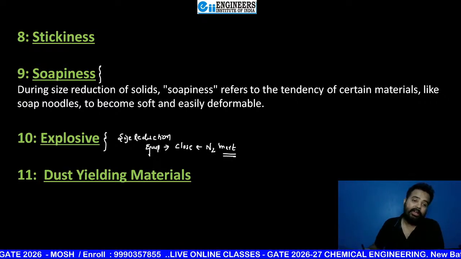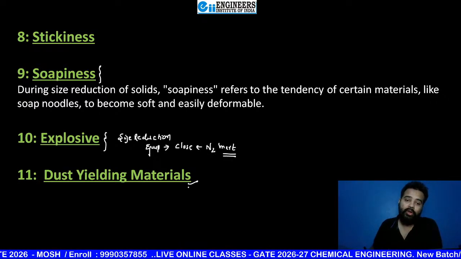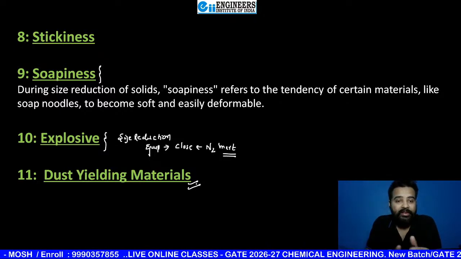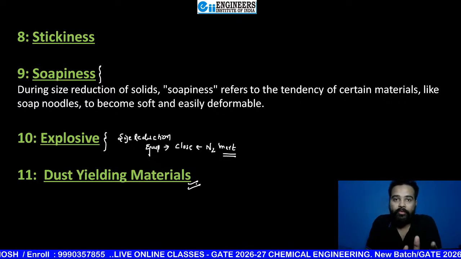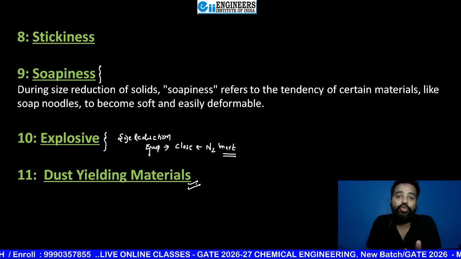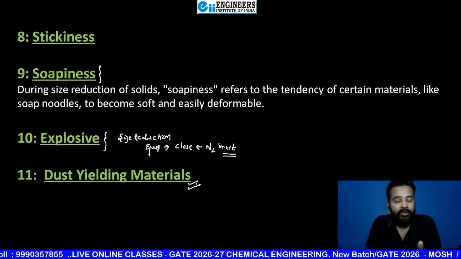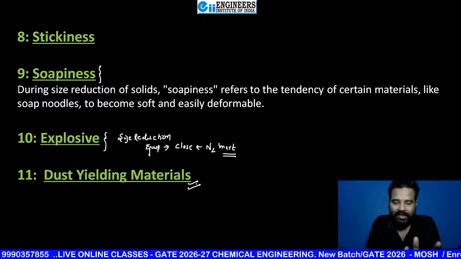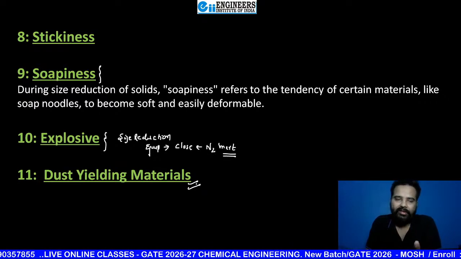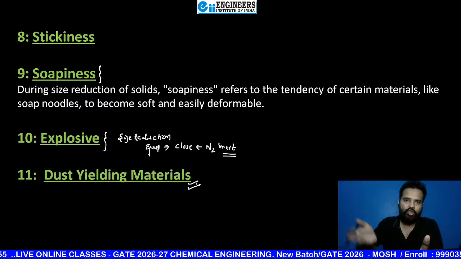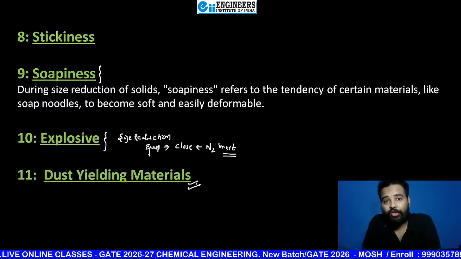And the last one is dust yielding material. Lots of materials can yield dust. If dust is there, then along with your size reduction equipment you have to use a cyclone separator. Because if it is dust yielding, the size of dust is already very small, and the dust circulates inside your size reduction equipment, so it is going to reduce performance.